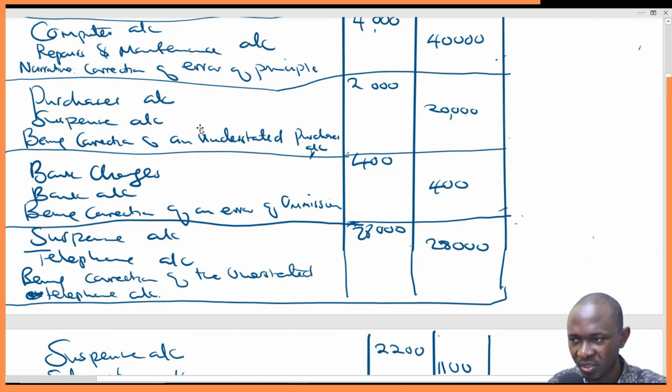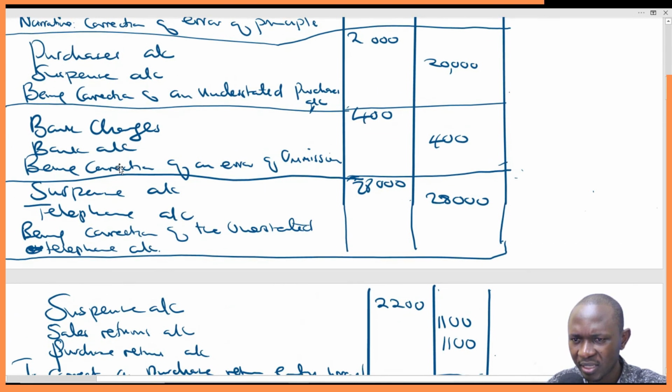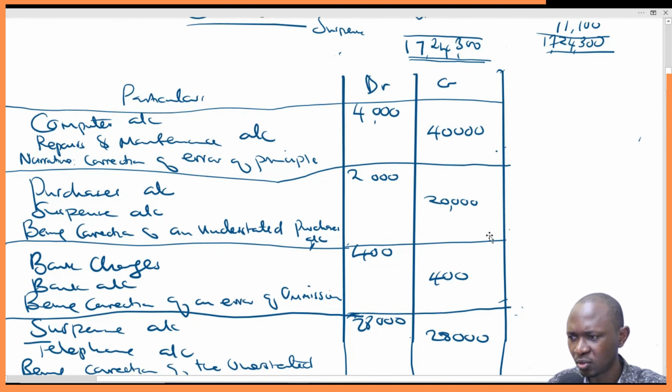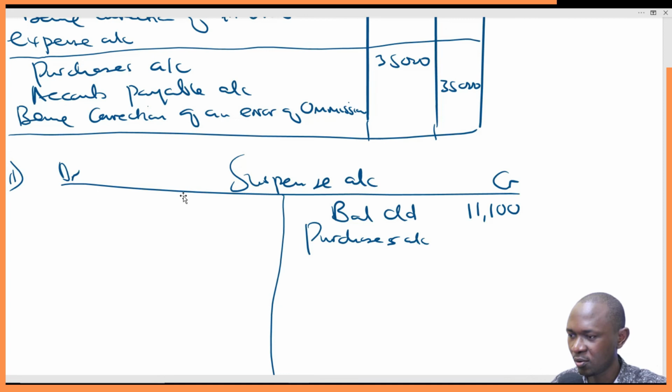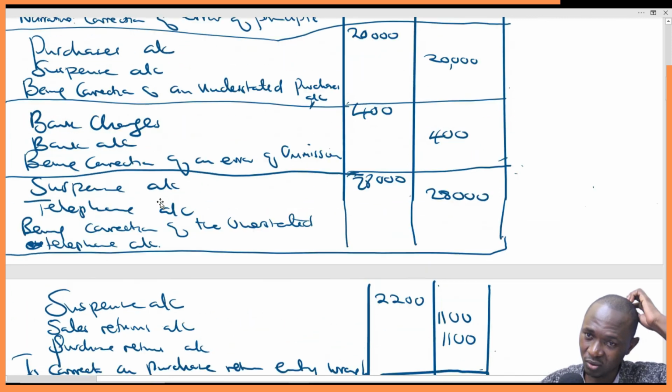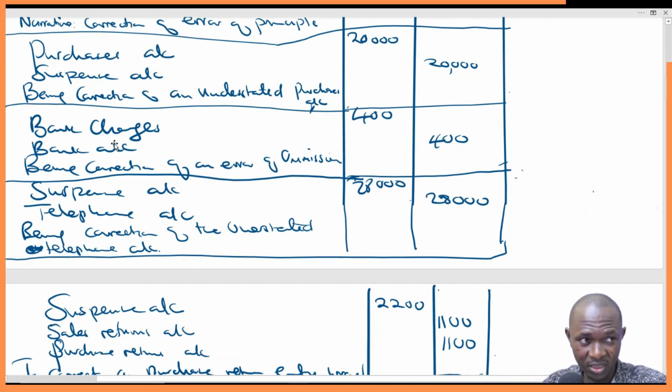Second error, suspense account credit 20,000. So you simply come here. And the reason for the credit is purchases. So purchases 20,000. So suspense is credited 20,000, the reason being purchases. So we'll simply come here and put the reason, purchases account. And you can see we are crediting the suspense account with 20,000. That's what the instruction here is telling us. The reason being purchases. The third item, there is no suspense account, so we leave it out.